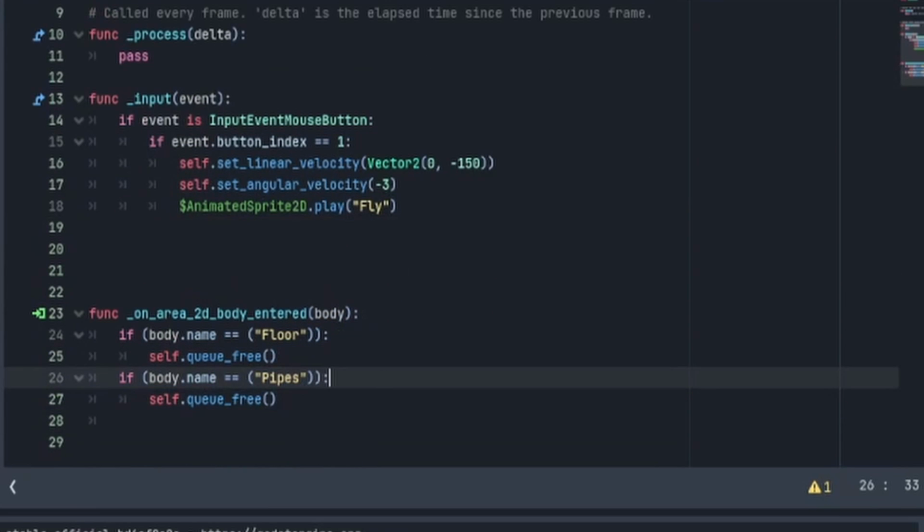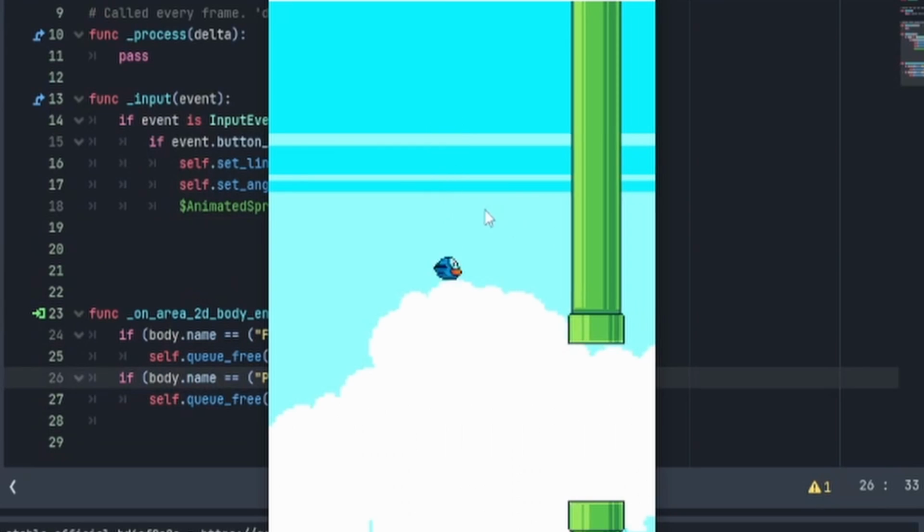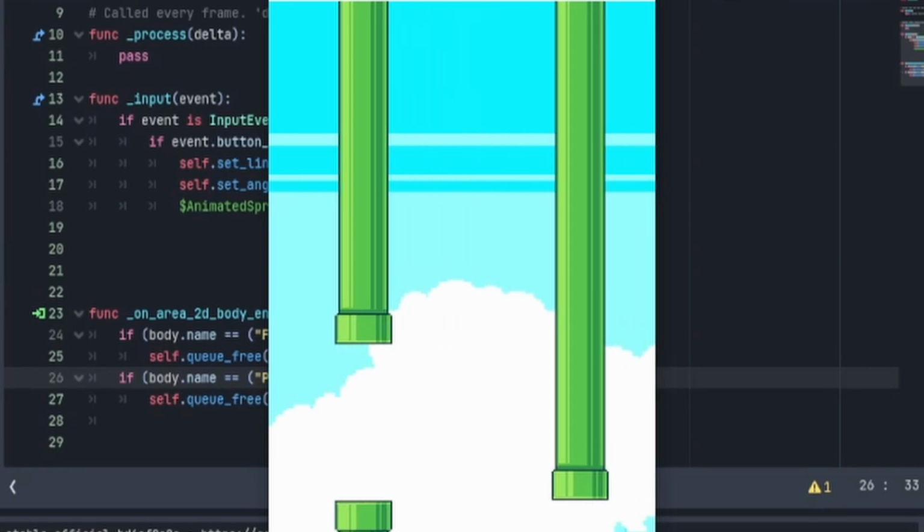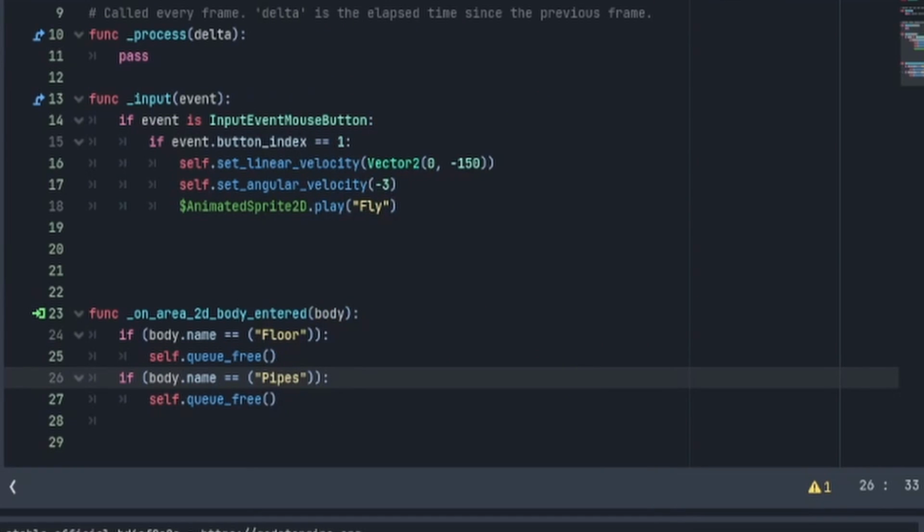Well, let's actually play, and I'll show you why. We can look to our remote, and if we go to our world, parallax, we can see we have pipes, but then it's adding a bunch of other things that just says tile map. Tile map 1, 2, 3, 4, 5, whatever. Well, that's not what we want. We want to make it equal to pipes.